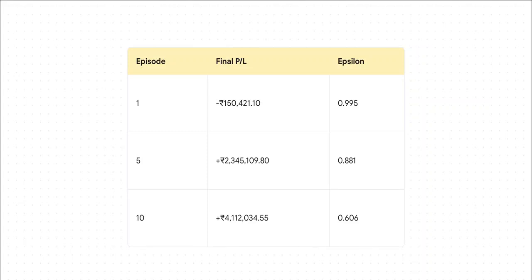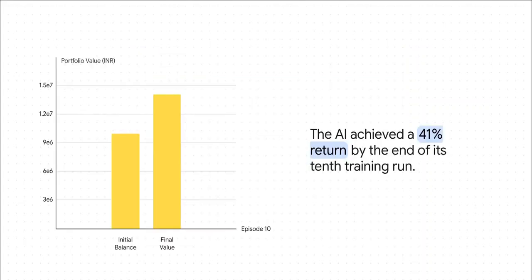You can literally see the learning happening right here in the numbers. And here's what that looks like visually. The final result is pretty incredible. It started with 10 million rupees, and by the end of its 10th training run, the AI grew that portfolio to over 14 million. That's a 41% return, learned entirely from scratch, just by playing a game.